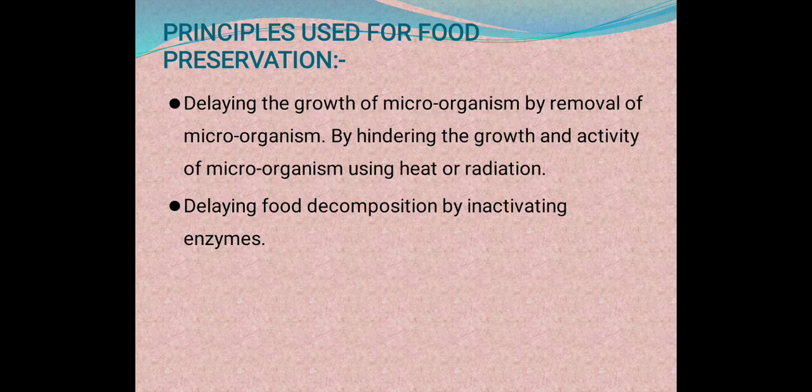Then the principles used for food preservation. So these are the principles. Delaying the growth of microorganisms by removal of microorganisms. Now I think it's clear. Then by hindering the growth and the activity of microorganisms, if we hinder or reduce or decrease the growth and activity of microorganisms by using heat or radiation.